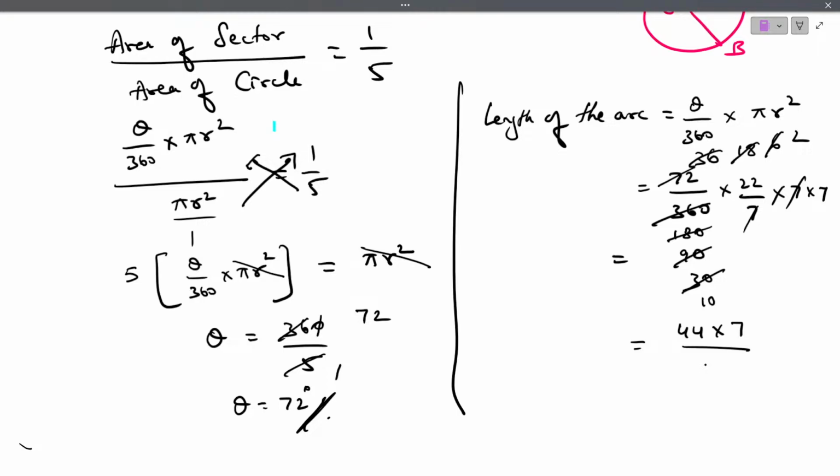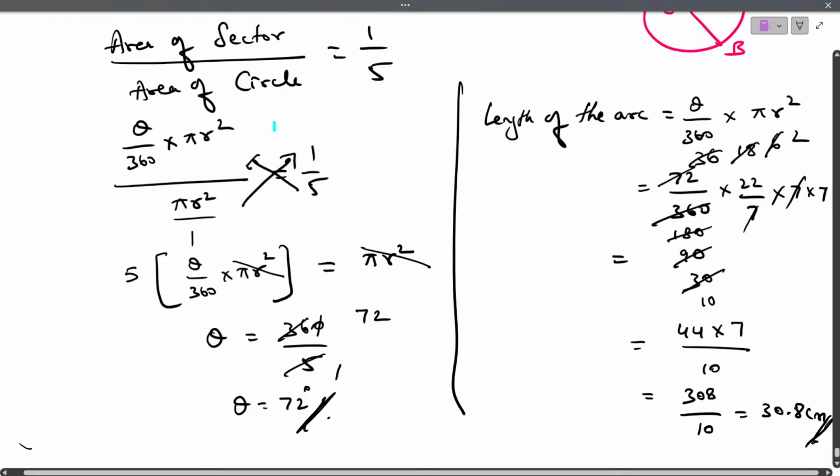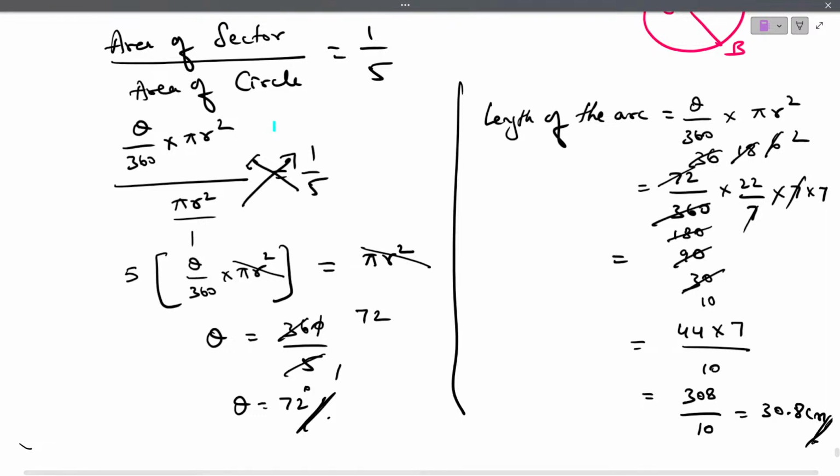44 into 7 divided by 10. So 44 into 7 is 308 divided by 10. So 308 divided by 10 is nothing but 30.8 centimeters. Is it correct?